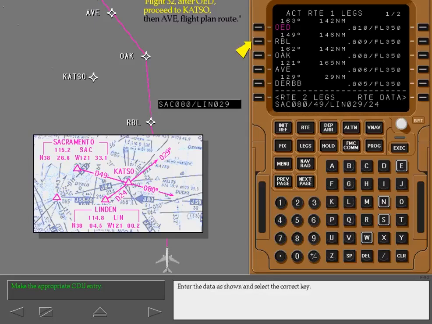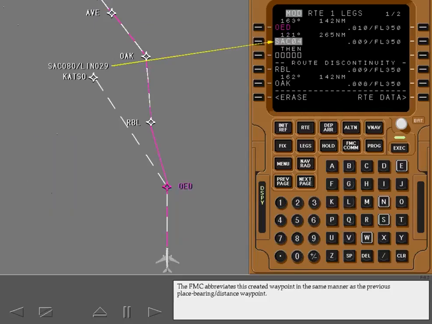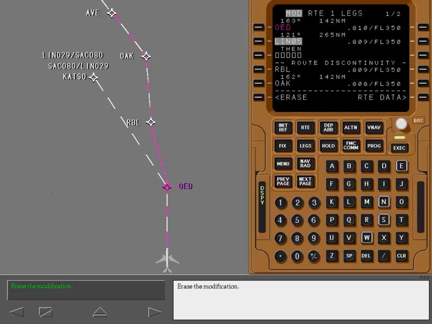Enter the data as shown and select the correct key. The FMC abbreviates this created waypoint in the same manner as the previous place-bearing distance waypoint. If the order of entry of the identifiers and bearings is reversed, the FMC uses the first identifier entered to identify the waypoint. Erase the modification.